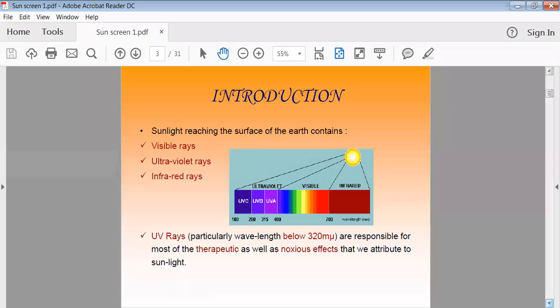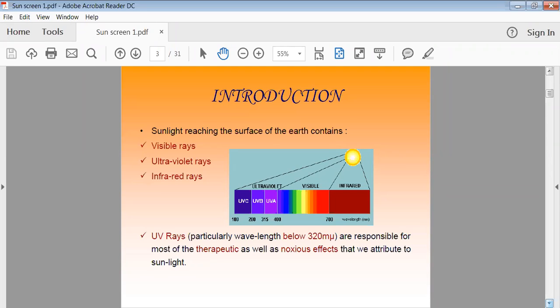After the ultraviolet rays, from 400 to 700 nanometer, whatever light is there is called the visible light. And above the 700 wavelength, that light is called the infrared light. But normally we feel the general type of light, and we cannot categorize it as ultraviolet light, visible light, or infrared light.